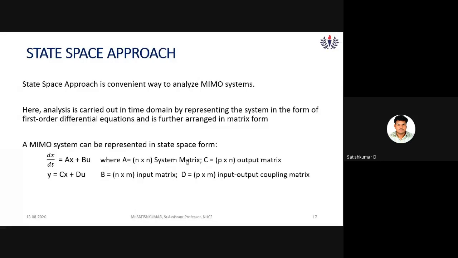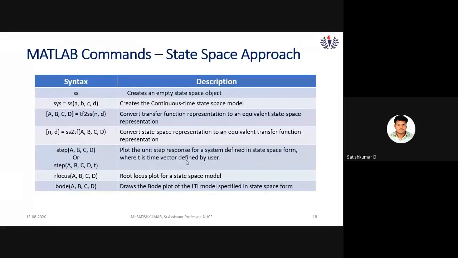Some of the MATLAB commands for the state space approach. SS creates a state space object. sys equals SS(A,B,C,D) creates the continuous time state space model.